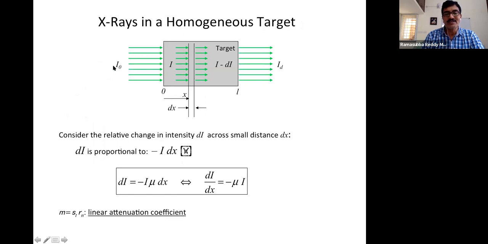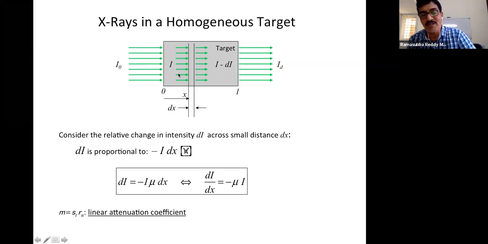So I naught is the energy we send into a material, and if we measure I, this I naught and I are related by the Beer-Lambert law. So dI by dx is equal to minus mu I, where mu is the attenuation coefficient of the material.